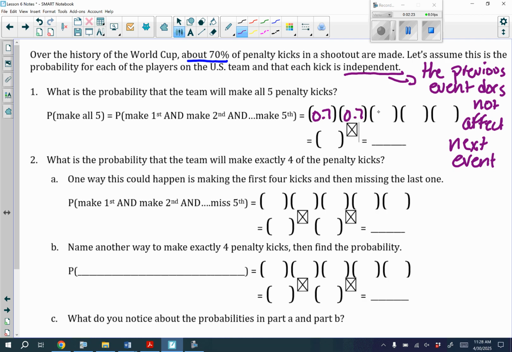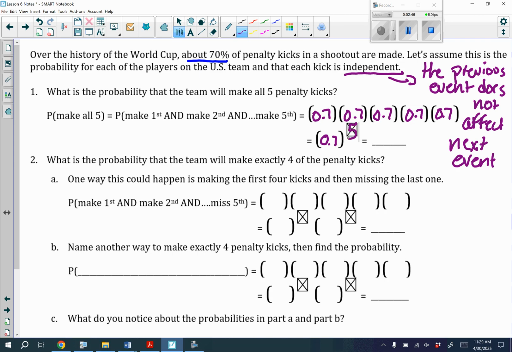Okay, what about the third? Same idea, because the previous event doesn't affect our probability for the next event. And we keep going all the way to 5. So for each of these, they have a 70% chance of making it. So here, we can rewrite this as 0.7 to the, because if I count 1, 2, 3, 4, 5, to the 5th power.